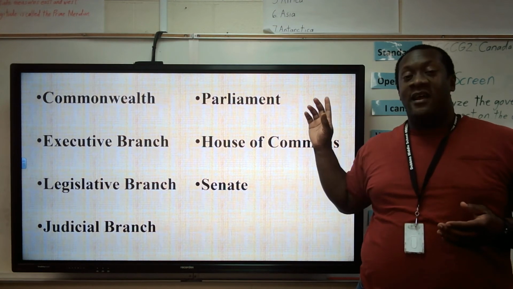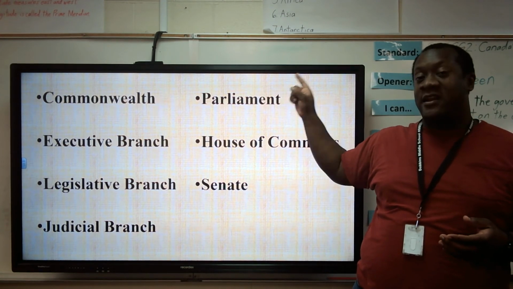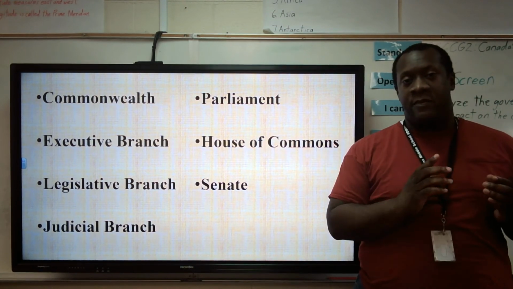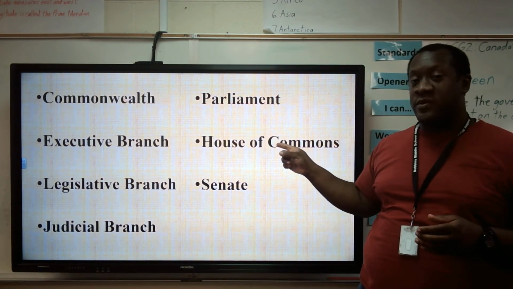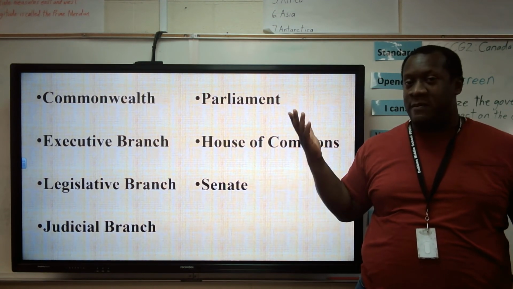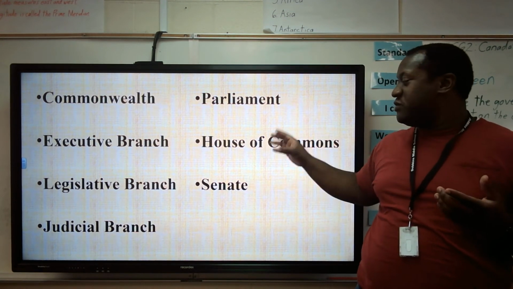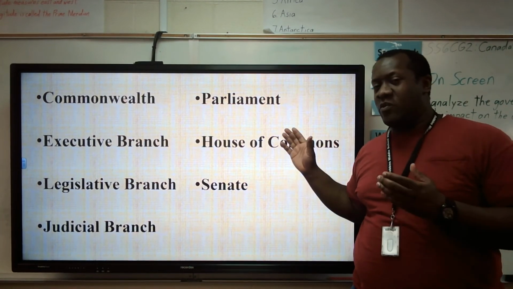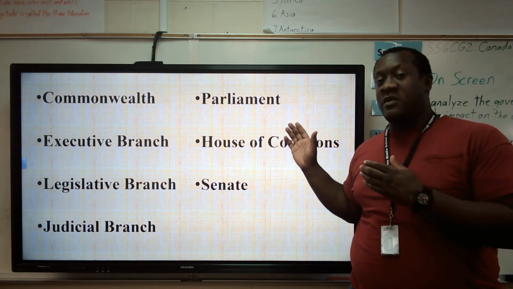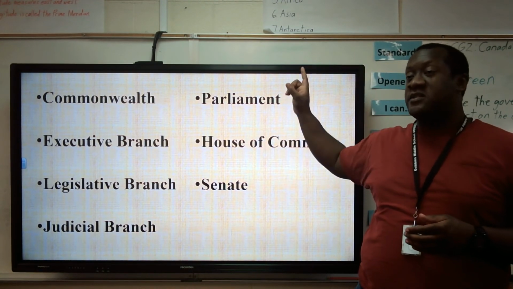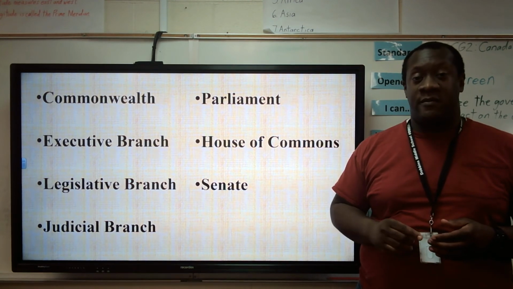House of Commons. The legislature, the Parliament in Canada, is split into two houses. The House of Commons, which is the more powerful house, that is where the Prime Minister is located, and the Senate. That should pretty much help you out. You don't need to know too much about the Senate or the House of Commons. House of Commons, again, is the one that has the most power. That's where the Prime Minister is located. But you just need to know that these are the two houses of Canada's Parliament.